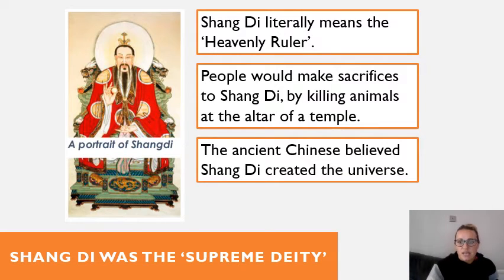Now we already learned that deity means god or goddess. Supreme means the most important one. It's like the best of the best. So if he was the supreme deity, it means he was the best god that there was, you couldn't get any higher, you couldn't get any better than him. And it says there as well that they believed that he created the universe. Okay?